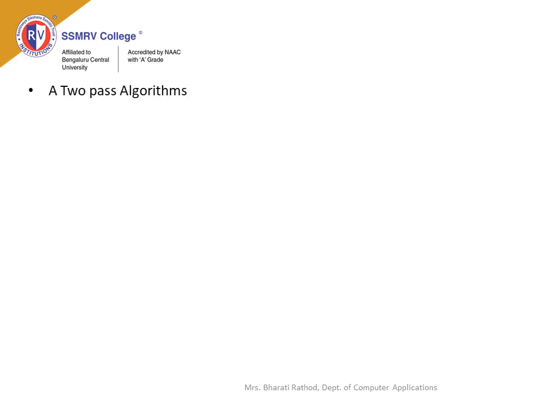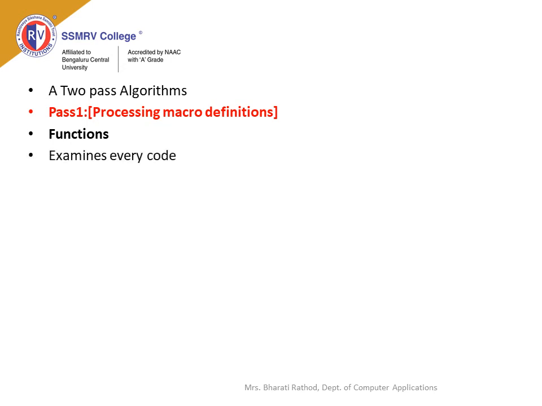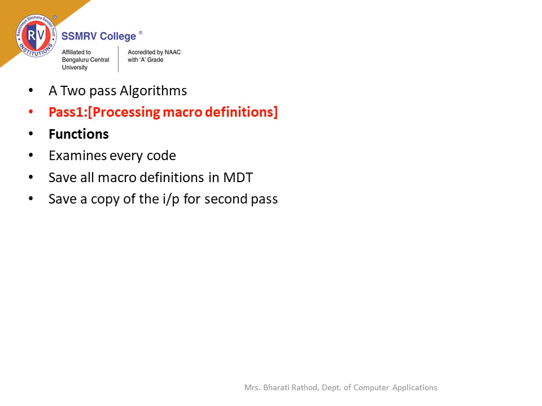Consider a two-pass algorithm for implementation, pass 1 and pass 2. Pass 1 is used for processing macro definitions. Its functions are: it examines each and every opcode, it saves all macro definitions in the macro definition table, it will keep a copy of the input for the second pass, and also creates the macro name table.